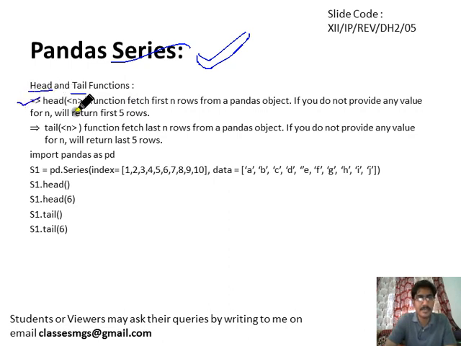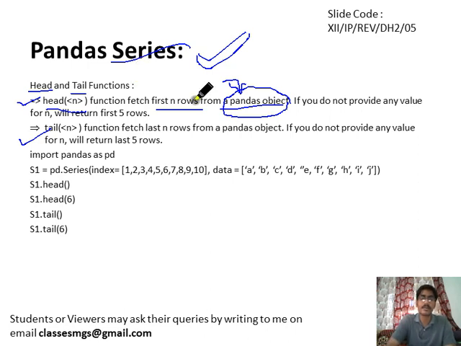The head function is basically used to fetch the first n rows from a pandas object. Why am I saying pandas object? Because this function is applicable both for data frame and data series. That's why we are writing pandas object here, not series object, right? So head and tail functions are both available for both data frame and data series.